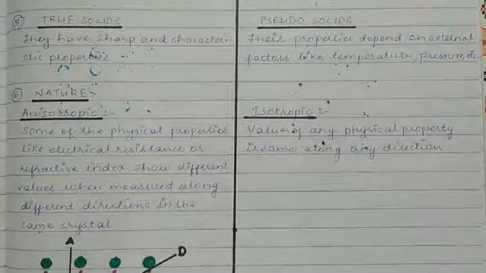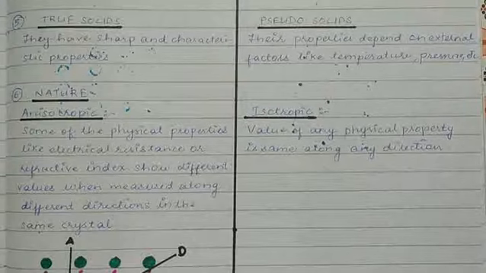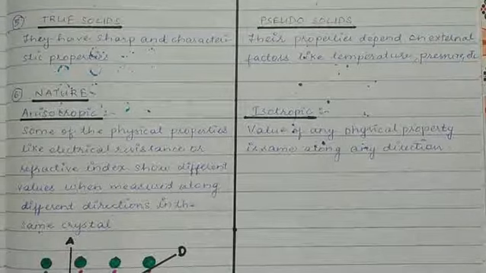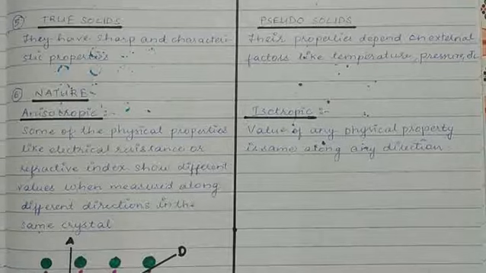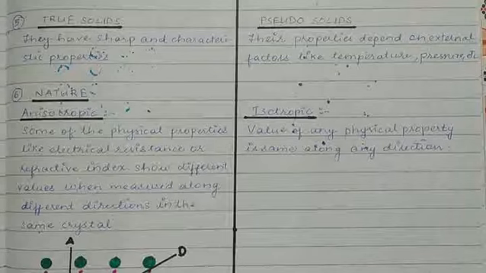pseudo-solids or the amorphous solids can be melted and blown into various shapes because they become soft over a range of temperatures. Can you imagine a plastic chair or anything made up of plastic? Plastic is an example of an amorphous pseudo-solid. When we heat them at a certain temperature, they become crystalline and they change their properties, and they can also be heated and molded into different shapes.